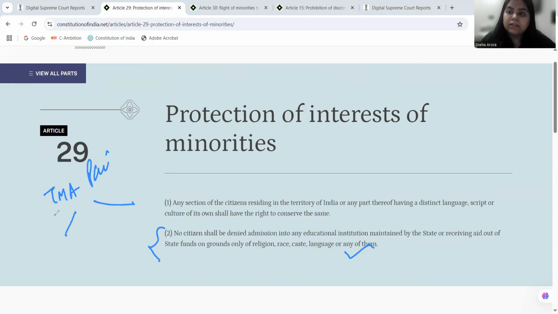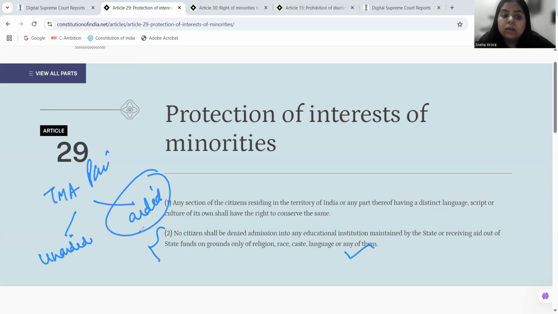The court is dividing minority educational institutes into two categories. One is the unaided and another is the aided, because the aided one will then come in the purview of Article 29 Clause 2. Because you are a minority institution, we give you the autonomy to establish, we give you the autonomy to administer your institute.